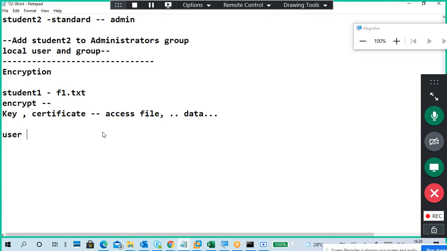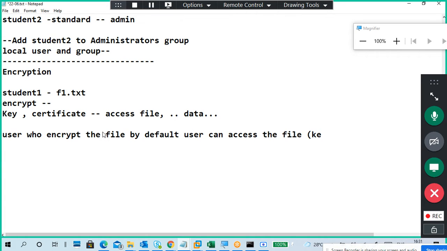So the user who encrypts a file or a folder, by default that user can access the file because of the key or certificate.